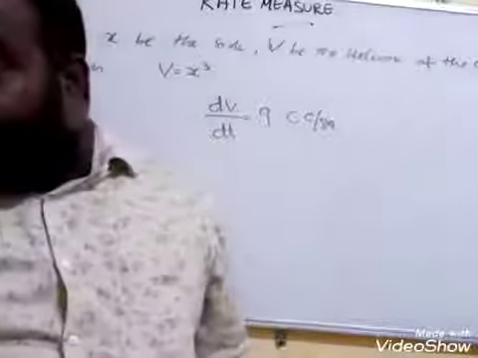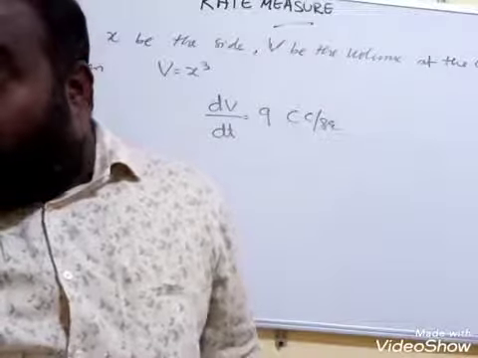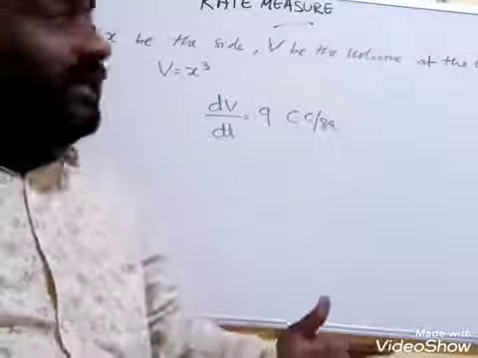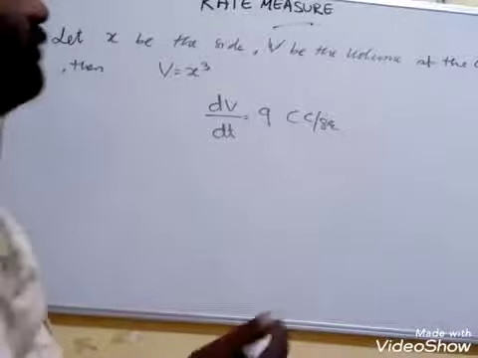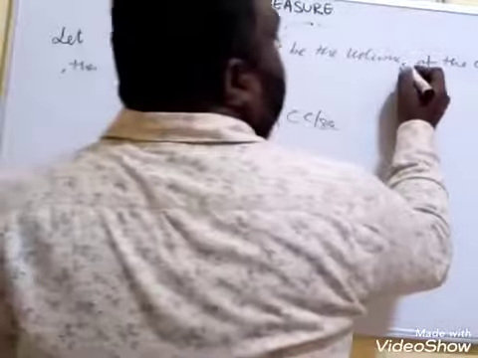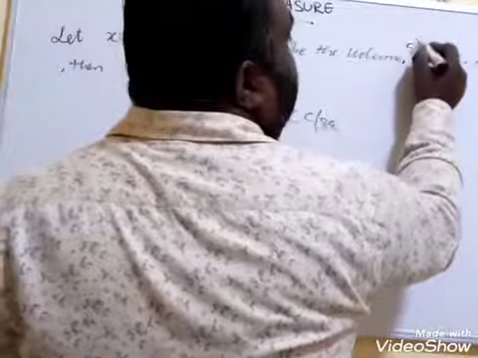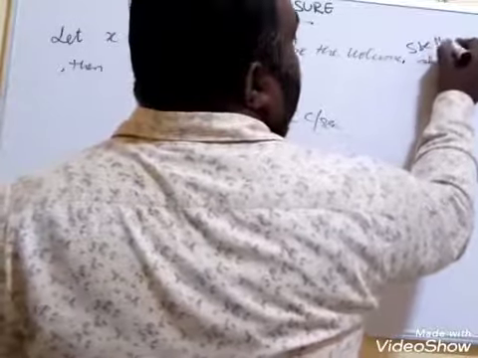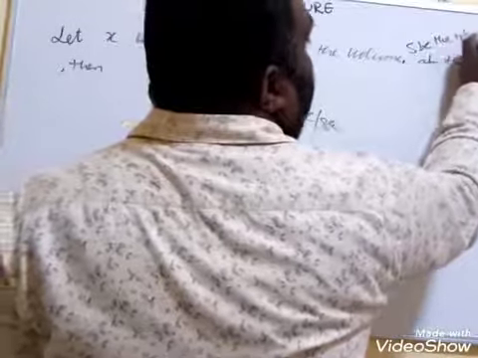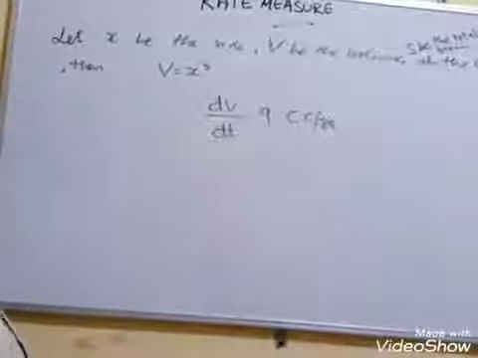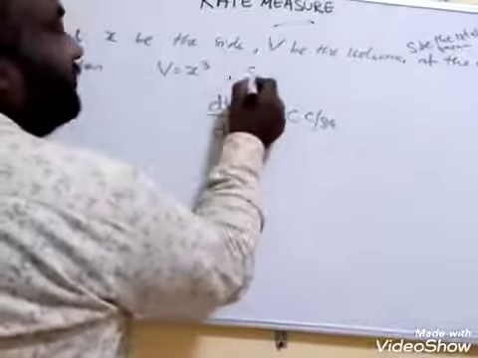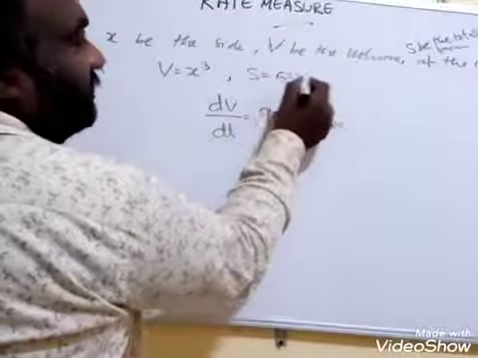Okay. Next, what are they asking? How fast is the surface area increasing? You have to add one more sentence here: let S be the total surface area. Then what are we going to get here? S is equal to 6x square. Just now we have discussed it.